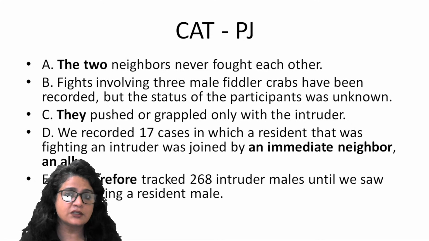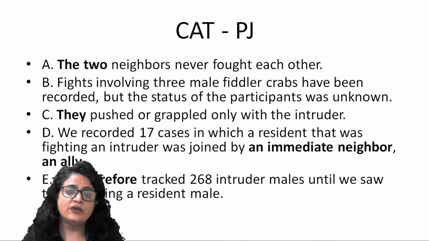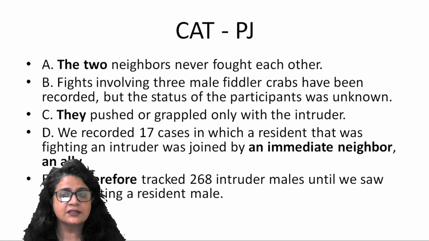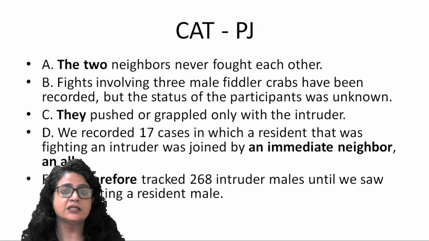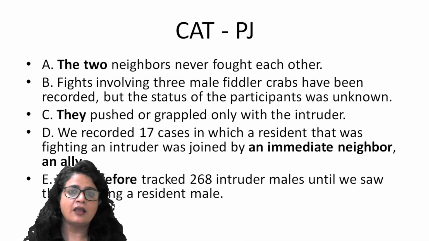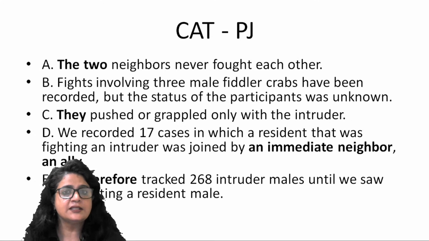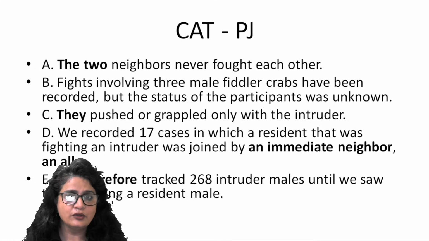The status was still not known to us. We therefore tracked 268 intruder males until we saw them fighting a resident male. Right? So B and E become your mandatory link. E has to be placed in your answer in this sequence only. It's not E and B, it is B and E. So you note it down.